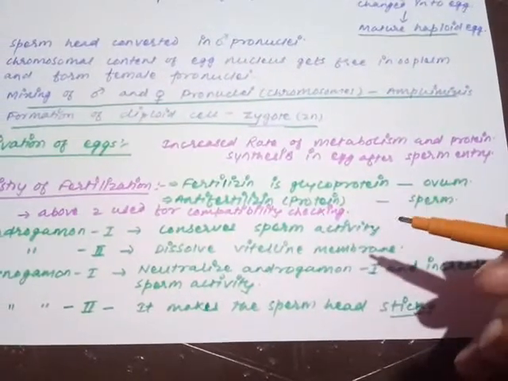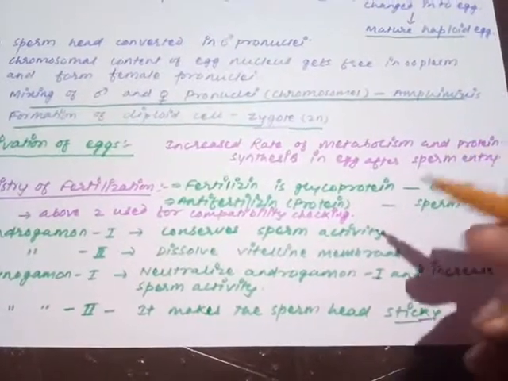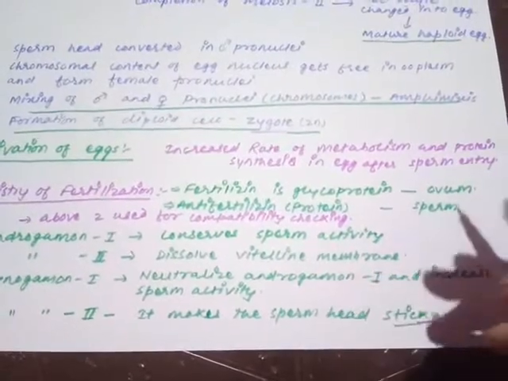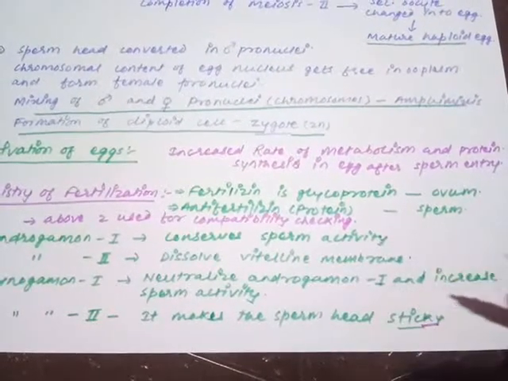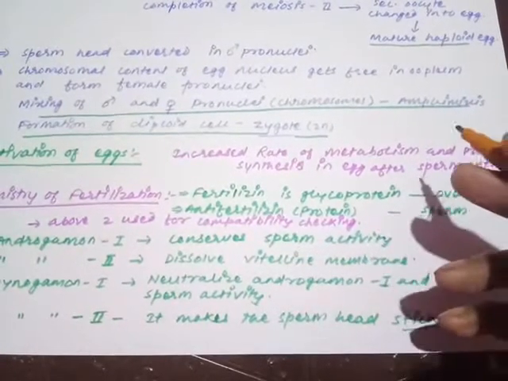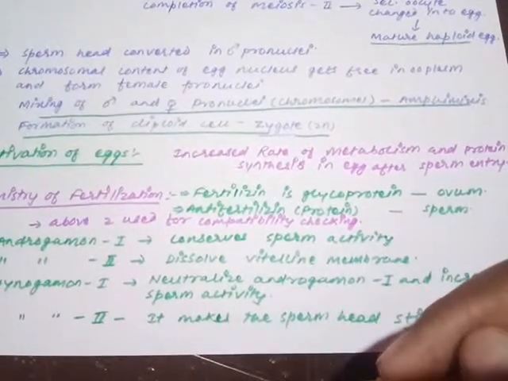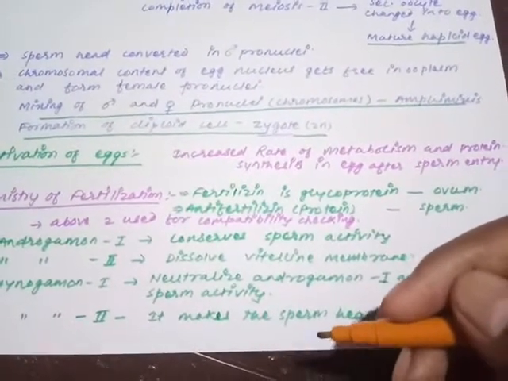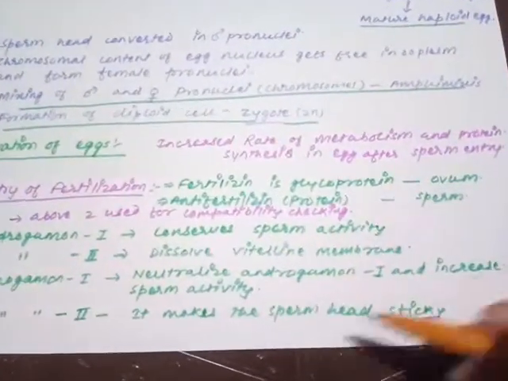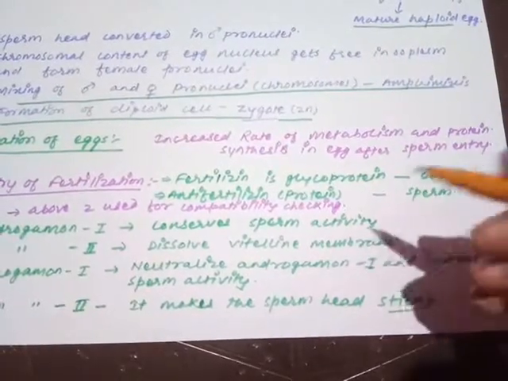It will neutralize androgamone first so that the sperm activity is freed and can release the sperm head and the proximal centriole and increase the sperm activity. Okay, so it neutralizes androgamone first and increases the sperm activity. So is it clear? Androgamone first keeps the sperm activity conserved by neutralizing it, and gynogamone first works against androgamone and increases the sperm activity. Okay, moving on to the next, gynogamone second. Gynogamone second makes the sperm head sticky so that it could join easily to the surface of the egg.